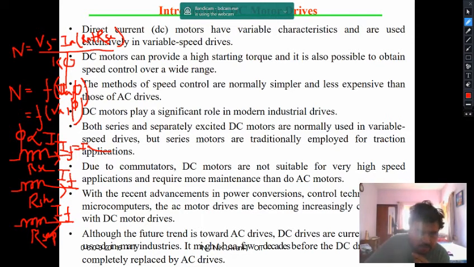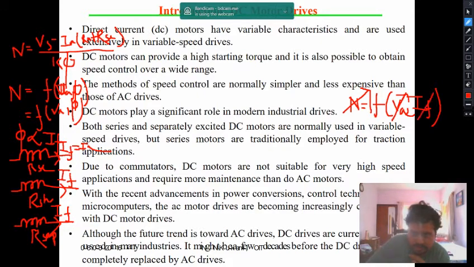So now if you substitute If in place of phi, your speed will be a function of Va and If. So when you are controlling the speed, either you have to control Va or you have to control If.